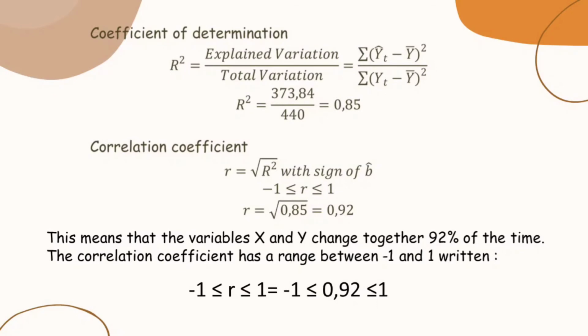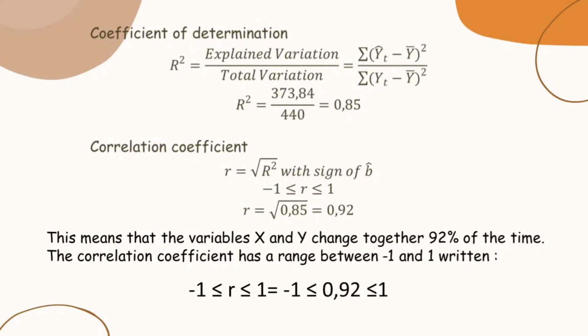Coefficient of determination. R squared is explained variation divided by total variation, which is sigma (Y hat t minus Y bar) squared divided by sigma (Yt minus Y bar) squared. R squared is 373.84 divided by 440, which is 0.85.